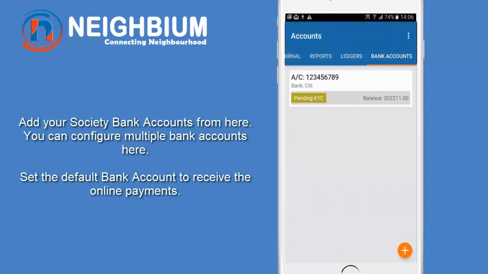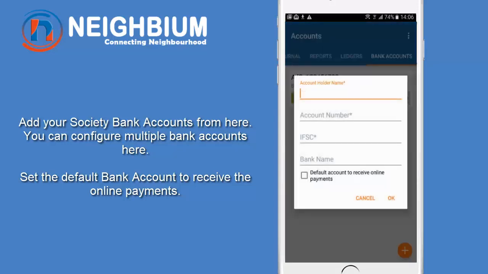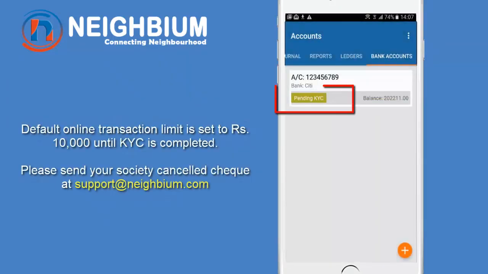Next is the bank account section. Here you can add your society bank account. You can also see your society bank account balance here. If you have multiple bank accounts of your society, then add a bank account by clicking on the add icon. Enter the bank details, and check the below checkbox if you want to receive online payments to this bank account. If you see pending KYC, then please send the cancelled cheque to support@neighbium.com, else the maximum transaction limit is Rs 10,000.